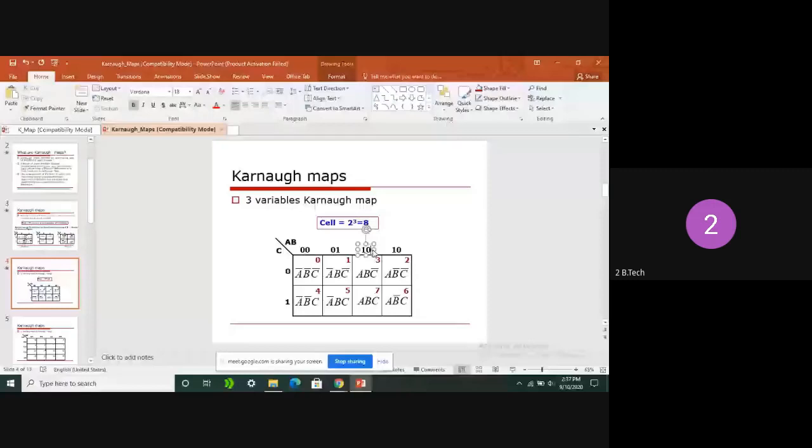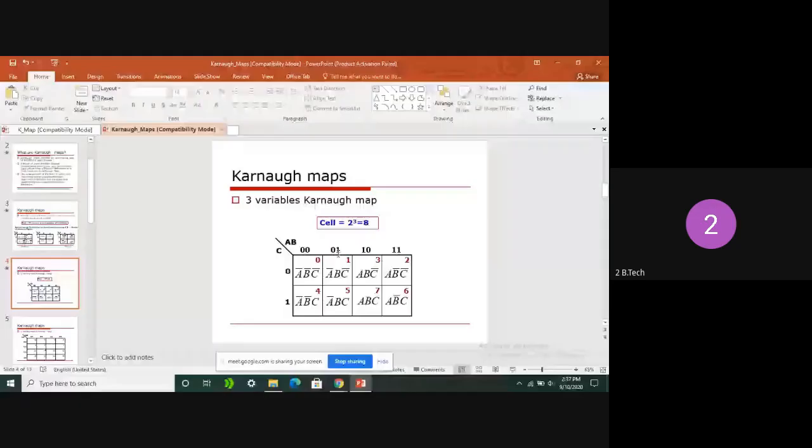But here, if you observe, 0, 0 is nothing but 0, and 0, 1 is nothing but 1. After that, which combination needs to come? The 1, 0 combination has to be placed here, not 1, 1. How many of you observed this mistake?